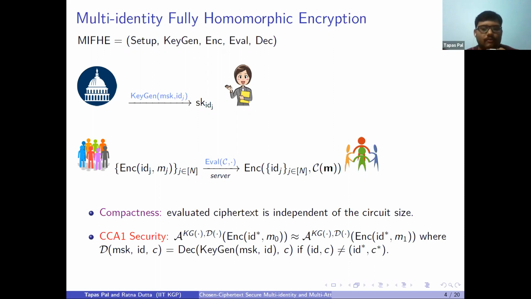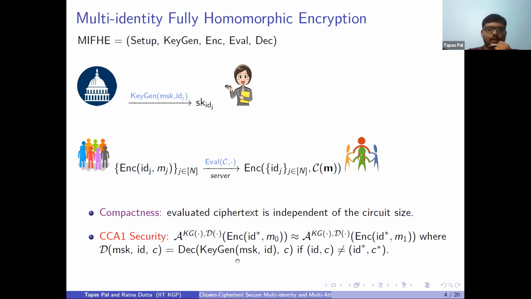And to define CCA1 type security, the adversary will be given two oracle accesses. One is the key generation algorithm, and another is the decryption algorithm. In keygen, the adversary can ask for the secret keys corresponding to identities, and it will just run the keygen algorithm. Then in the decryption phase, the decryption oracle, the adversary can query with an ID and a ciphertext C.